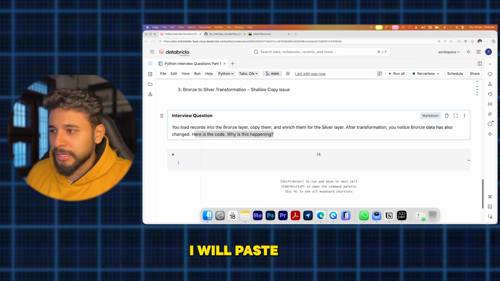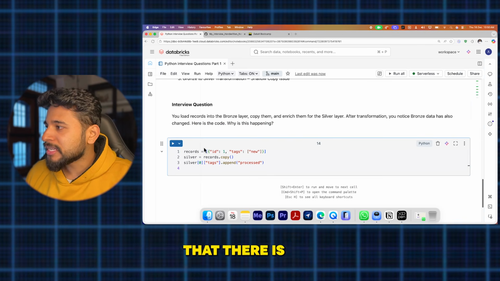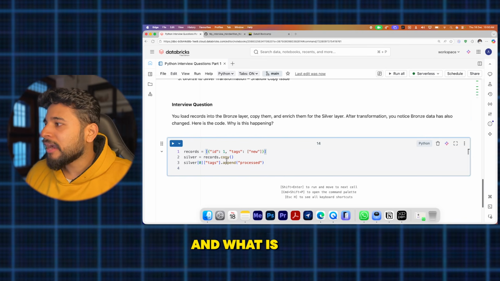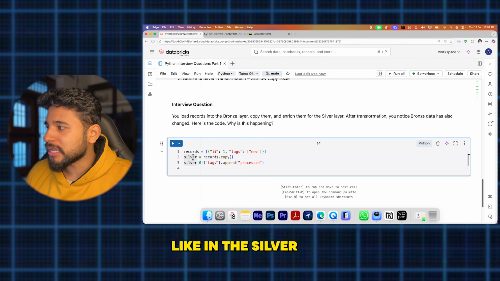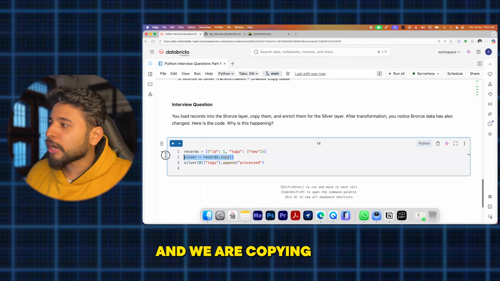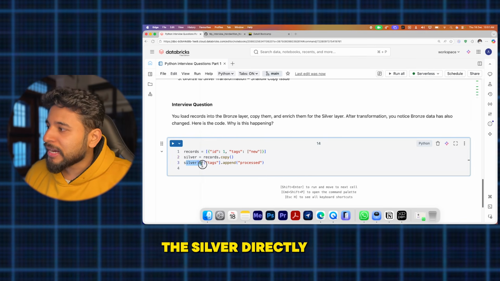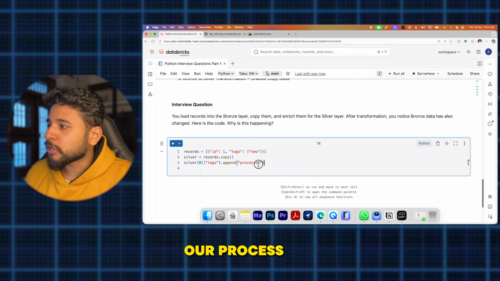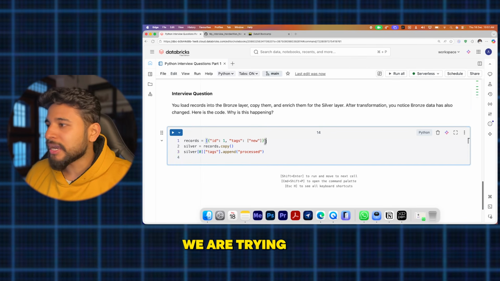So basically, I'll paste the code also. This is the code. What is happening here is that there is a list of dictionaries, with an ID and a tag. If we are in the silver layer, we are copying the records directly into the silver list we are creating. Directly in the silver, we create this tag, append our newly processed records, and directly process the tags also for the 0th record.